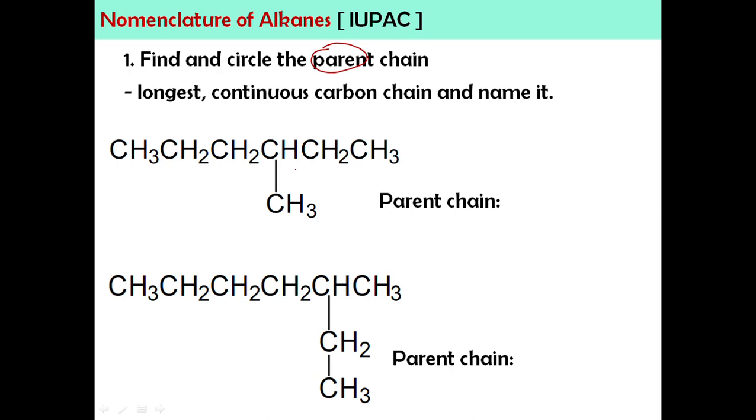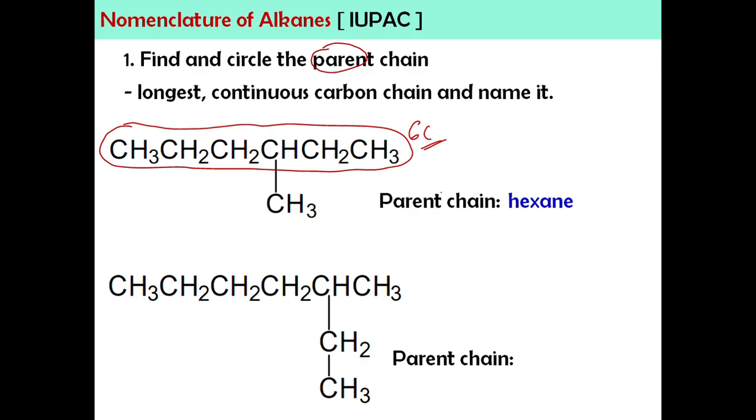Okay, for first example. Okay, awak boleh dapat parent chain dia mesti continuous. So, 1, 2, 3, 4, 5, 6 carbon. Kalau saya pergi straight macam ni, kita ada 6 carbon. Okay, let's say kalau saya ke bawah contoh. 1, 2, 3, 4, 5 carbon. Jadi, mana yang paling panjang? This is the longest carbon chain yang ada dalam compound ini with 6 carbon. So, kalau 6 carbon, okay, kalau still tak ingat, boleh refer balik jadual tadi. So, 6 carbon adalah hexane. So, the parent would be hexane.